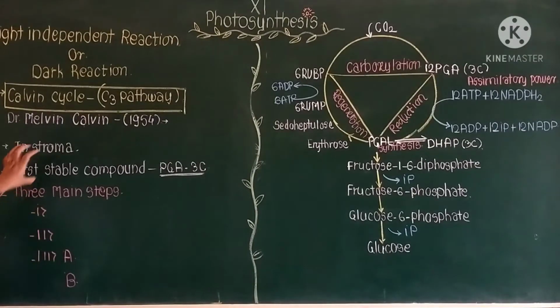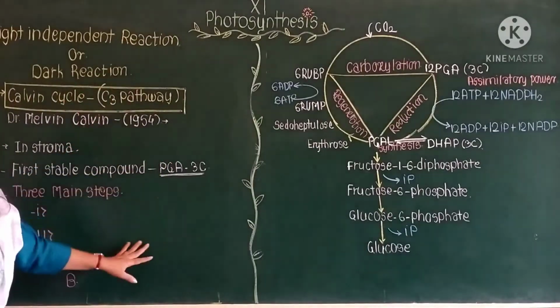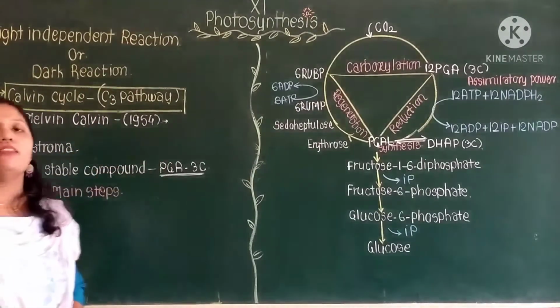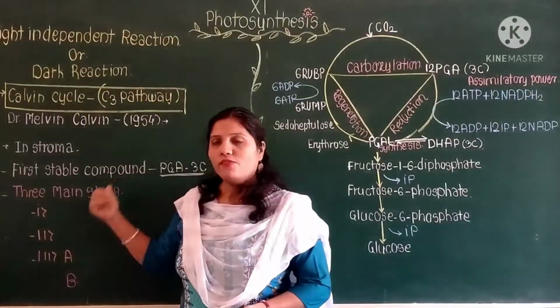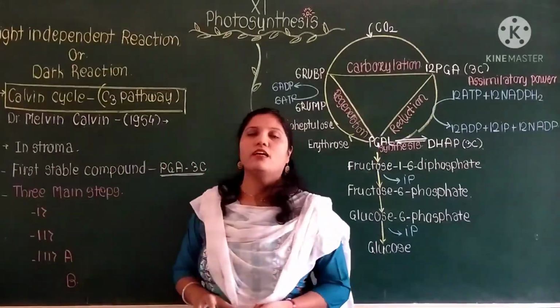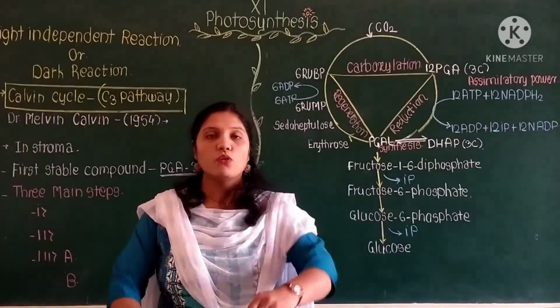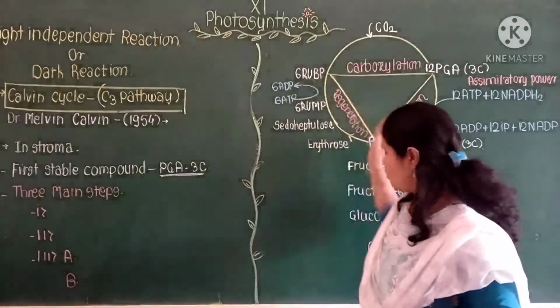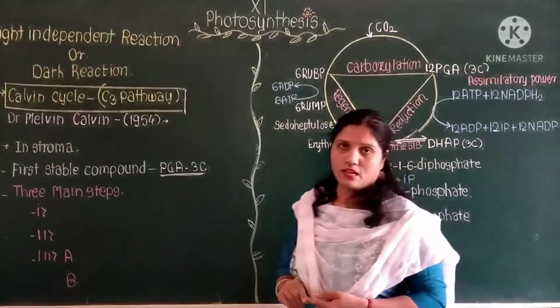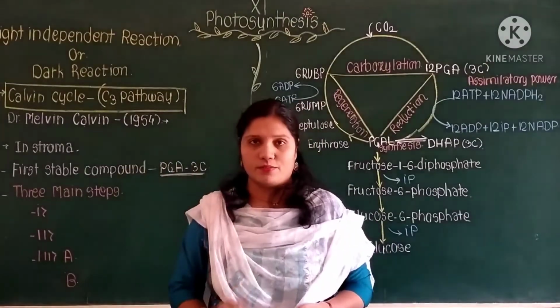For this experiment, the scientist Melvin Calvin also got the Nobel Prize. He discovered this cycle and studied it with the help of a unicellular organism. What he found out is that the synthesis of the glucose molecule takes place in a cyclic manner.